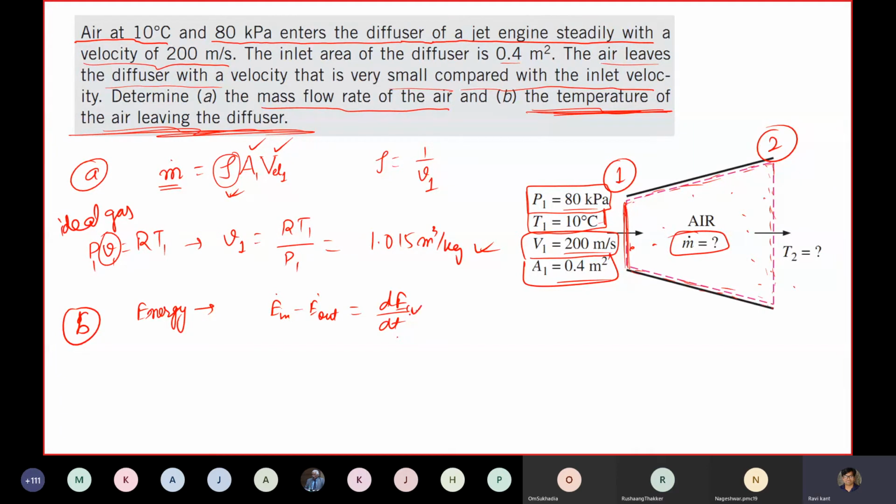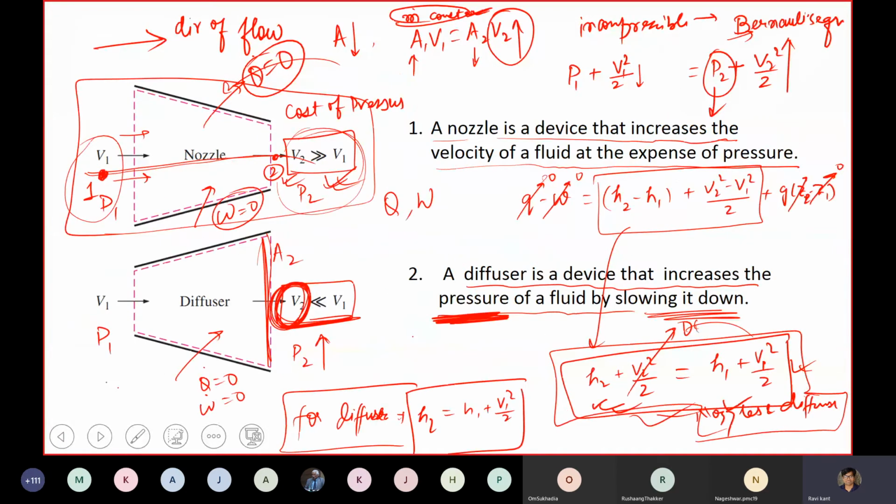Okay, please unmute yourself. So this is 0, as I've already told, in and out. So this boils down to the net energy: m dot times (h1 plus V1 square by 2) is equal to m dot times (h2 plus V2 square by 2). This is the same formula I'm writing here.